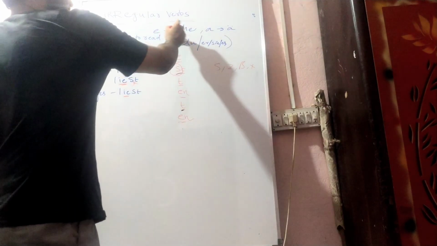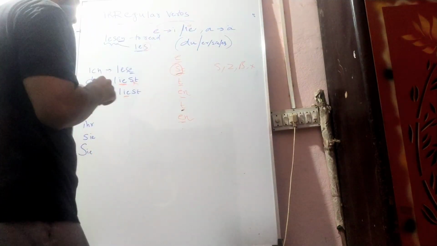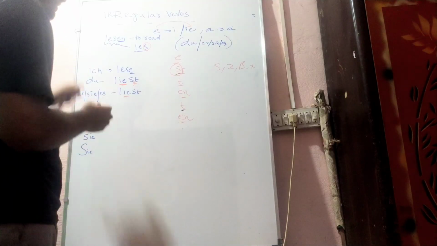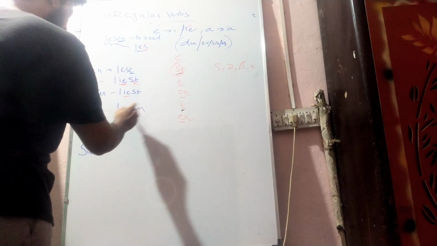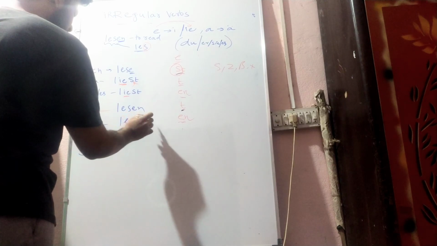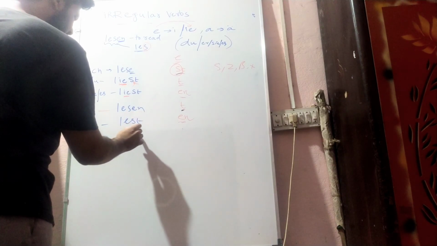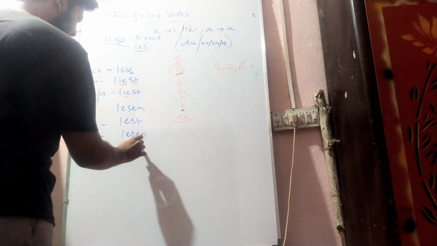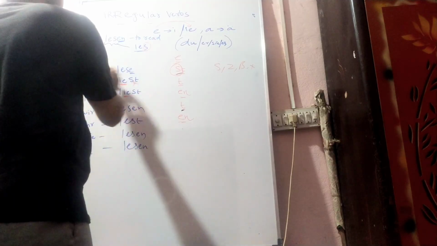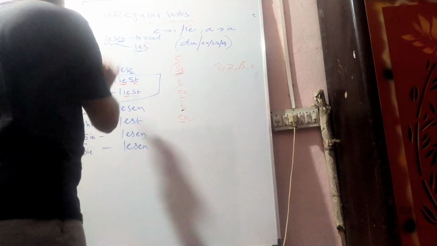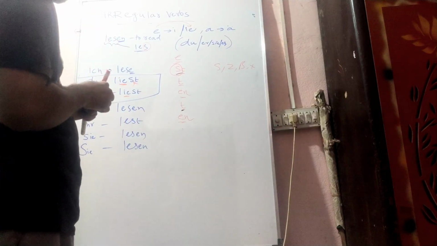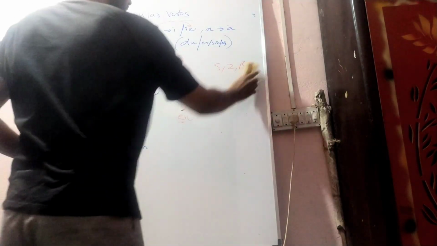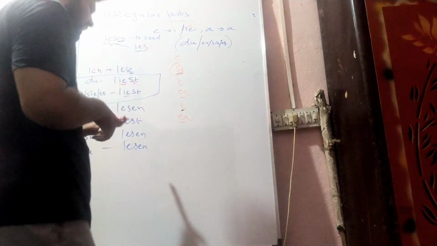See here, E is changing to IE, and coming to er, it is liest, and sie, es liest. So only in the second and third person singular it affects. This is one of the irregular verbs. The same thing goes with sprechen, where E changes to I.